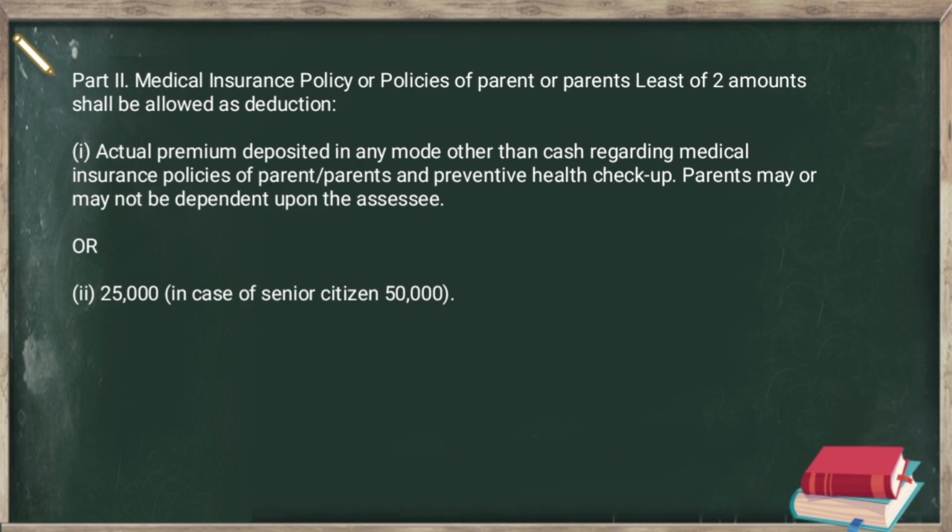Next, we have the second part. The second part relates to the medical insurance policy of parent or parents. Deduction shall be allowed as follows: the actual premium deposited in any mode other than cash regarding the medical insurance policy of parents and preventive health checkup. Parents may or may not be dependent upon the assessee. Or rupees 25,000, and in case the assessee is a senior citizen, in that case rupees 50,000. The least of these 2 points shall be allowed as deduction.